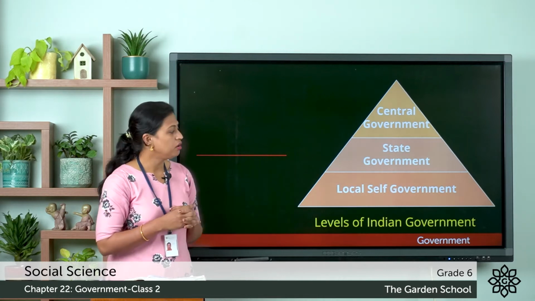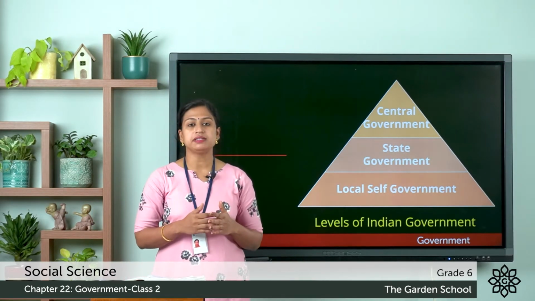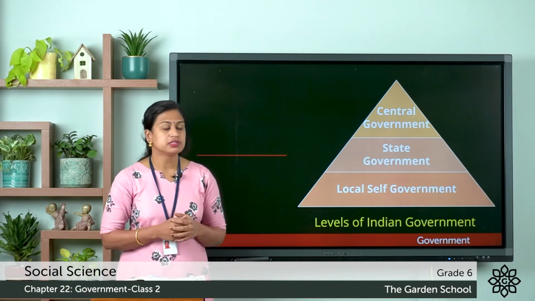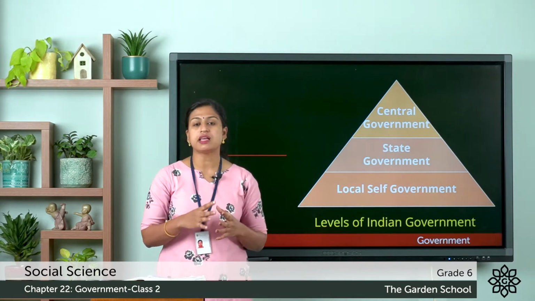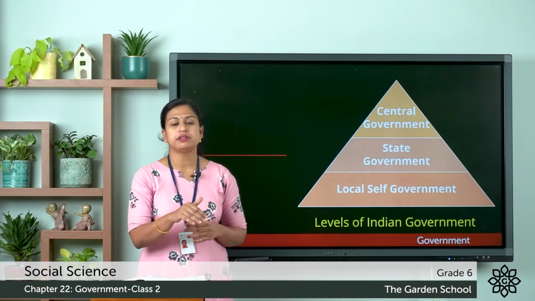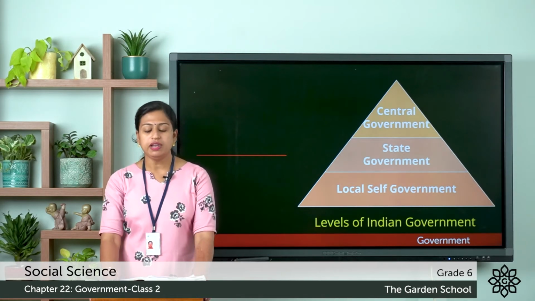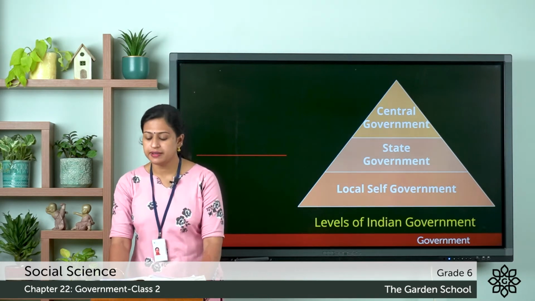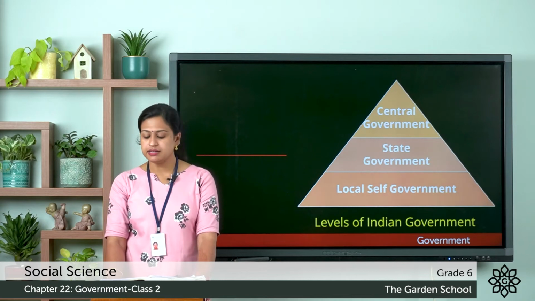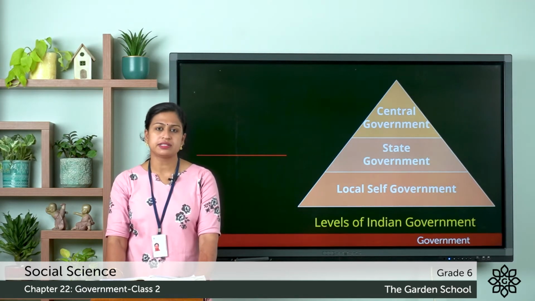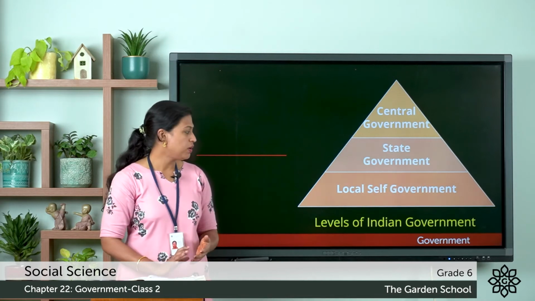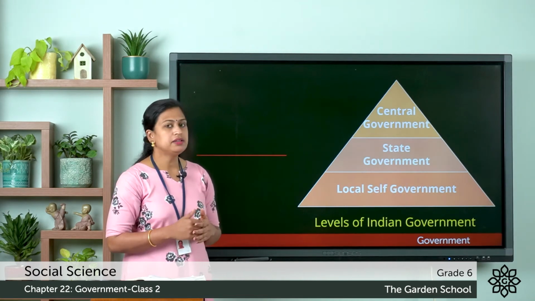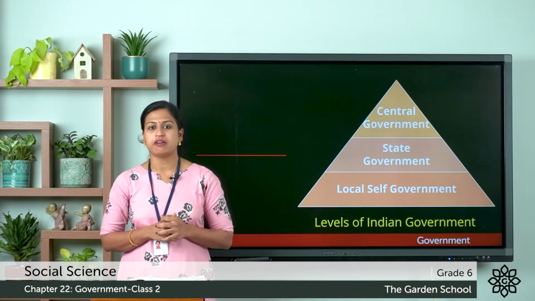And then we have the local self-government. It is the government at local levels like the cities, towns and villages. So here the local self-government looks after the needs of the people of that particular city, town or village. And it provides facilities like clean drinking water, collecting garbage, building new roads, electricity and so on. So this was about the levels of Indian government, that is central government, state government and local self-government.